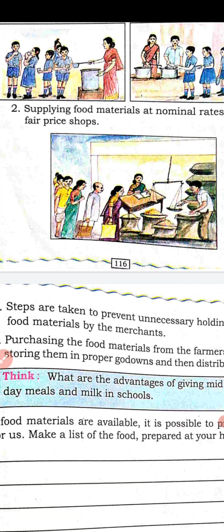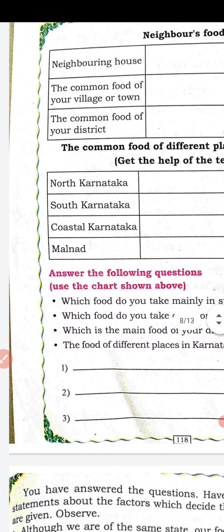If we compare the food of different areas, it varies from place to place because of the environment and the types of soil. The food materials grown are different, as well as the consumption of the food, which is different from place to place.